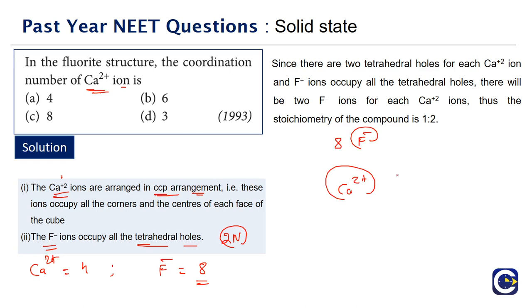Each calcium ion will be surrounded by 8 F- ions, whereas each fluoride ion will be surrounded by only 4 calcium ions. So the coordination number of calcium will be 8, and if somebody asks about the coordination number of the fluoride ion, it will be only 4. That is the difference from equivalent ionic solids like sodium chloride, where the cation coordination number equals the anion coordination number. But in the fluorite structure, it will be different.